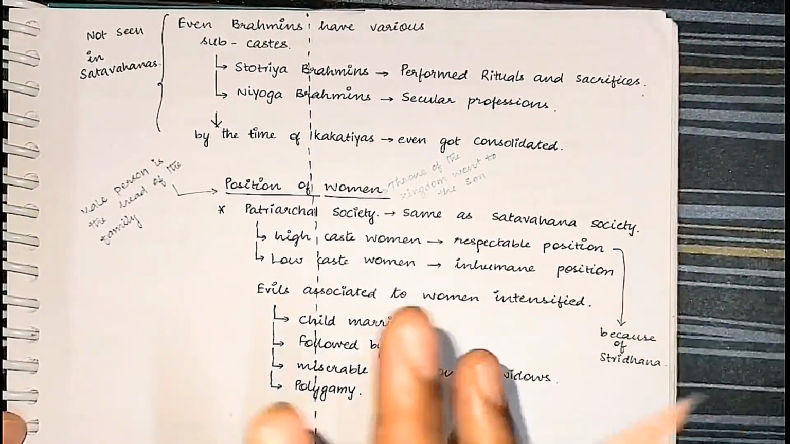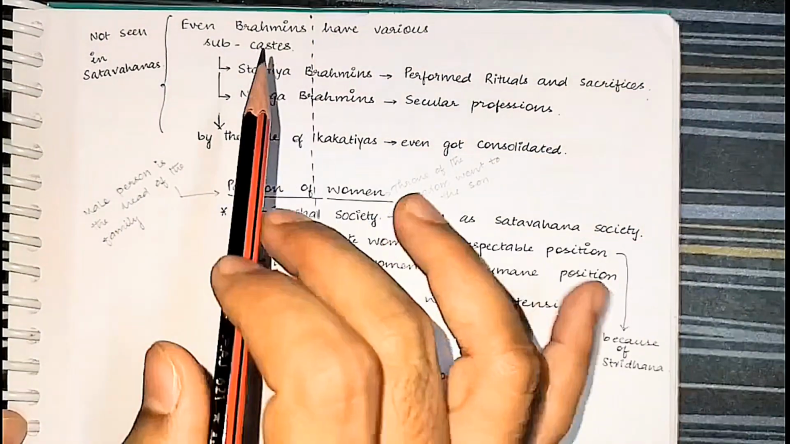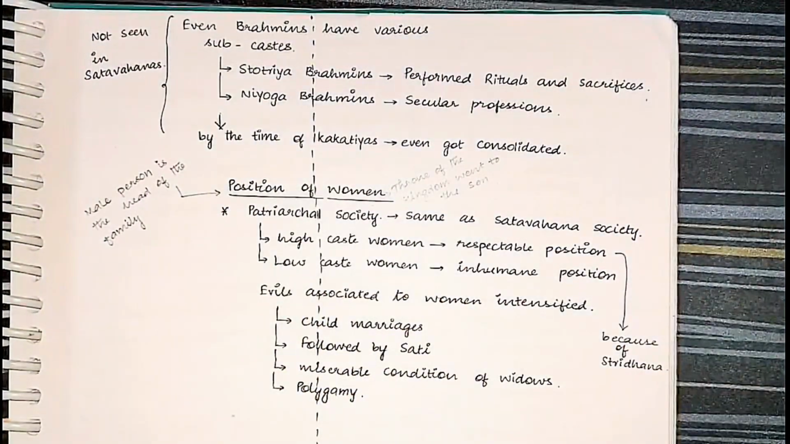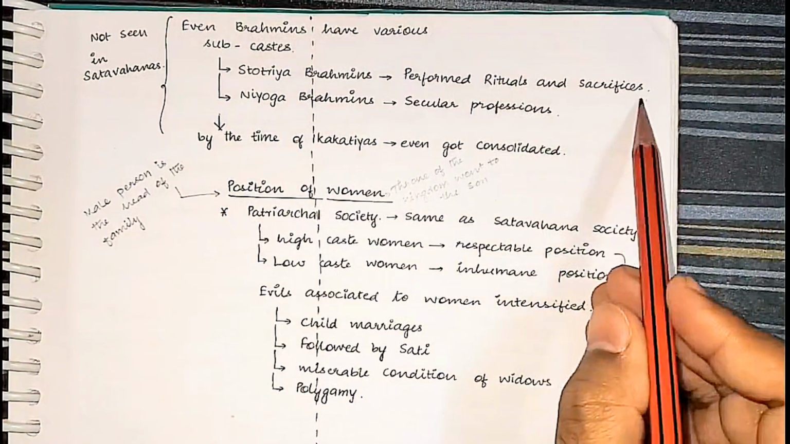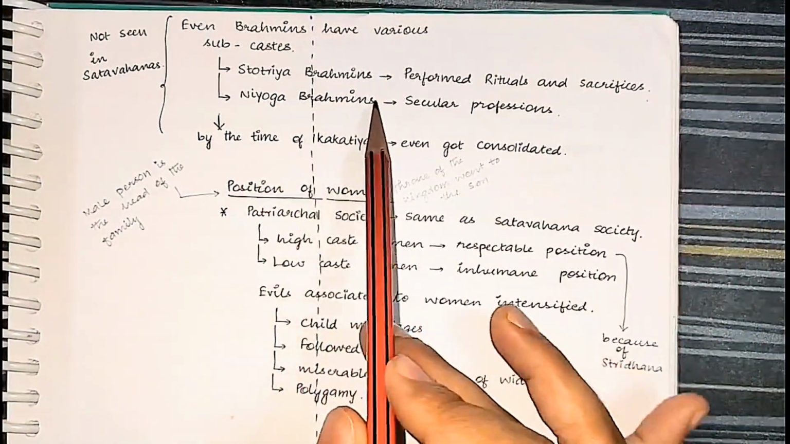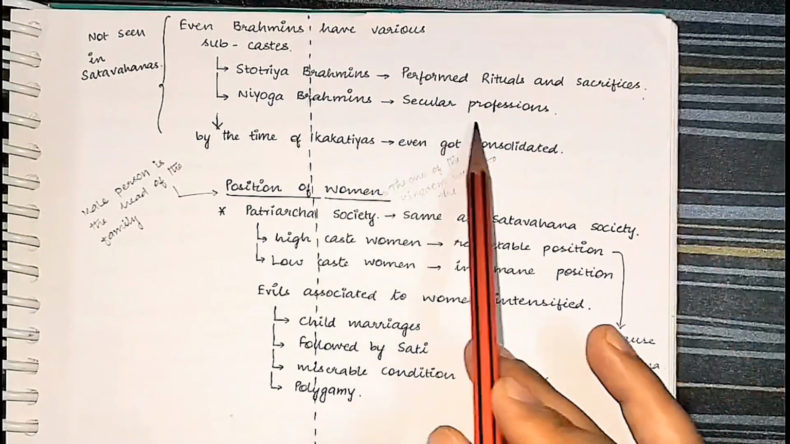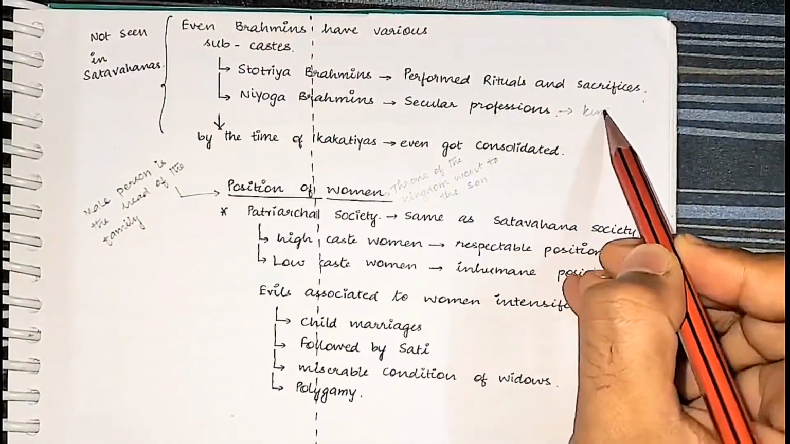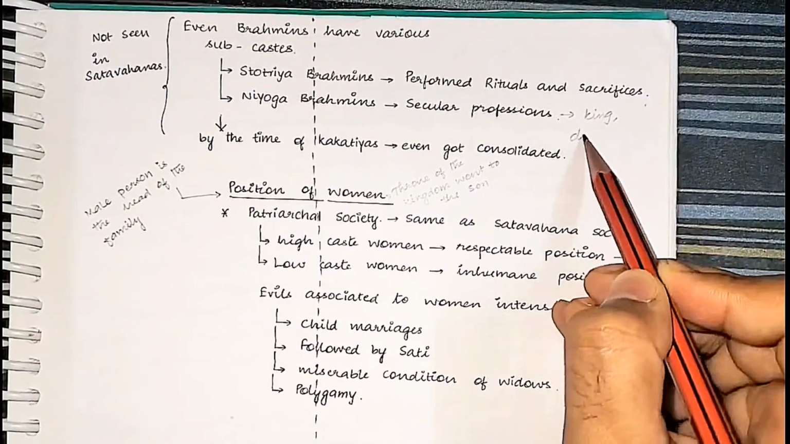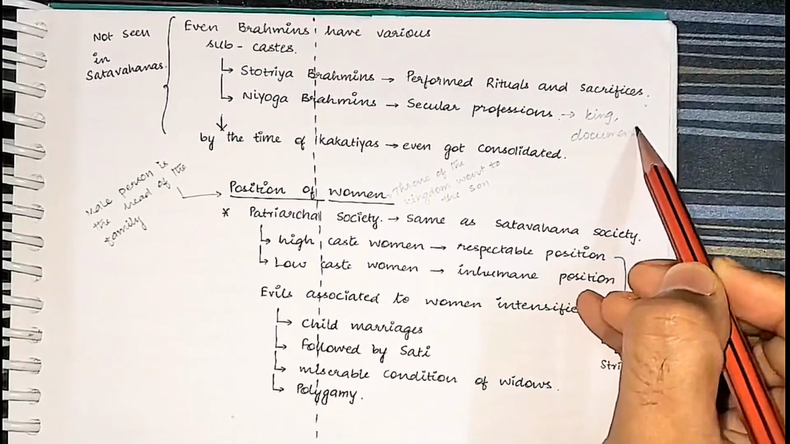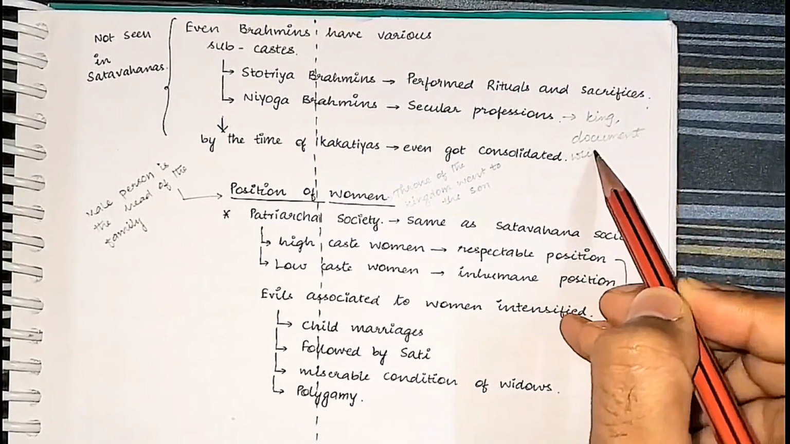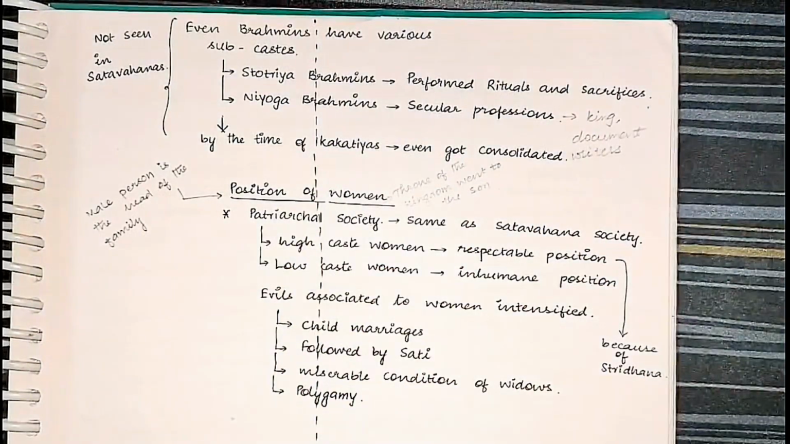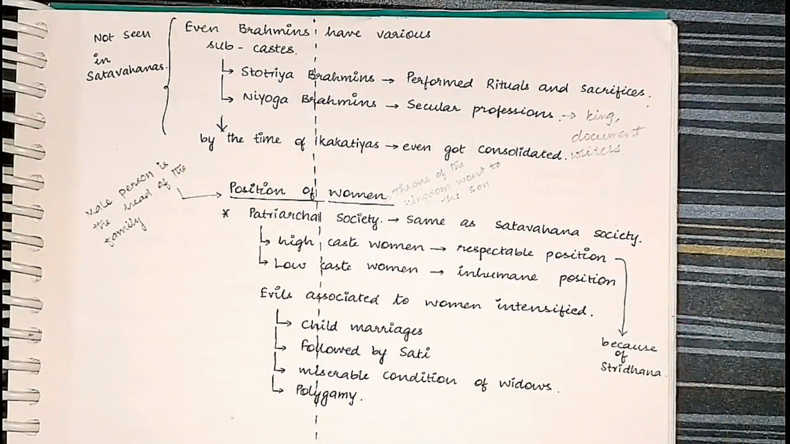Even Brahmins, okay, you can quote that in the subcaste, you can quote about Brahmins. There were Stotriya Brahmins who limited themselves only to the performance of the rituals and sacrifices. There were Niyoga Brahmins who performed the secular professions, like working in the court of the king as the document writer, as the document keeper, like that. Niyoga Brahmins were indulged in the secular professions, Stotriya Brahmins in the rituals and sacrifices.